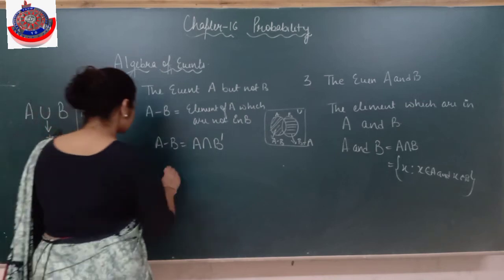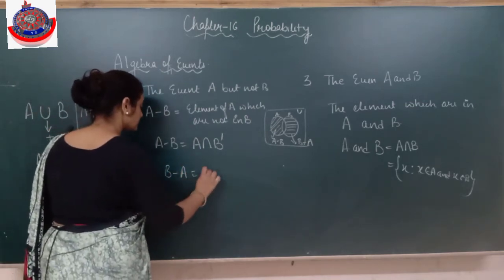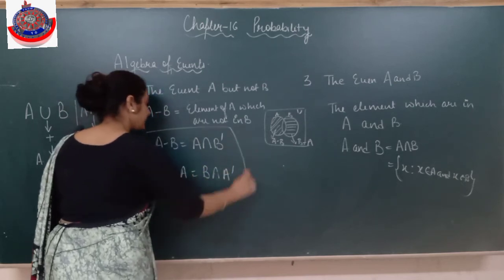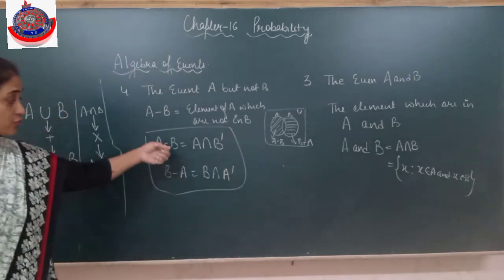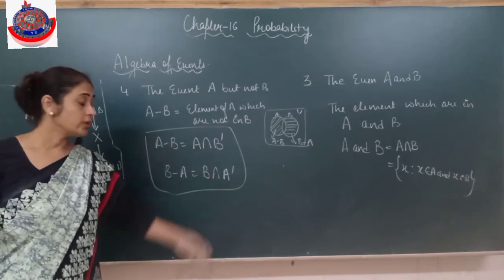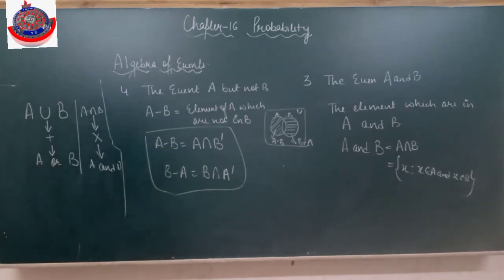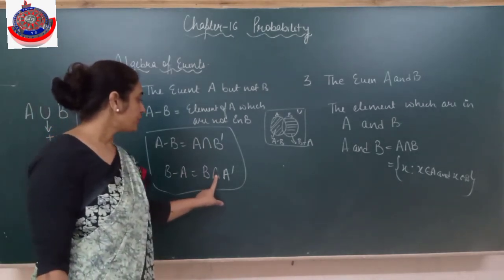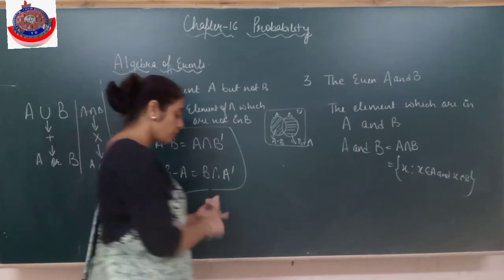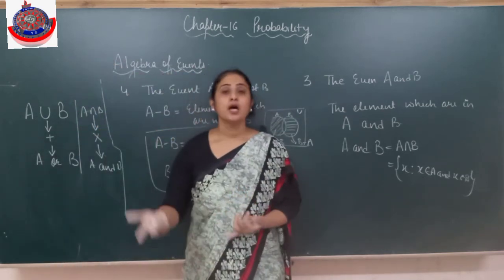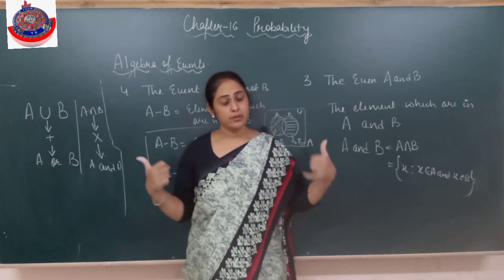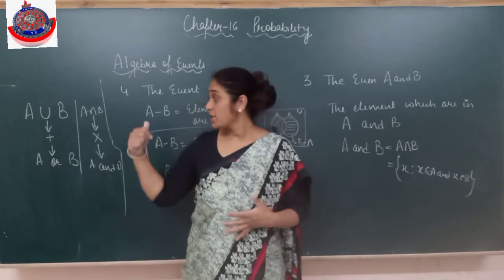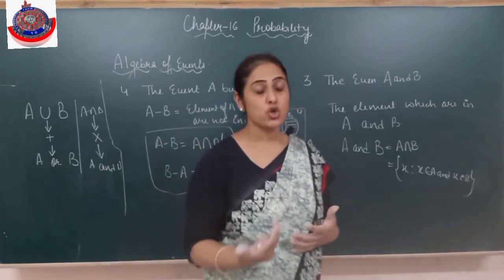And if I have B minus A, please remember this. In probability, we are going to solve this like this only. A minus B is A intersection B dash, or B minus A is B intersection A dash. I hope it's clear. In the algebra of events we have complement, that is the opposite set. Or means union, either A or B or both. And means intersection. And A minus B means the elements of A which are not in B.